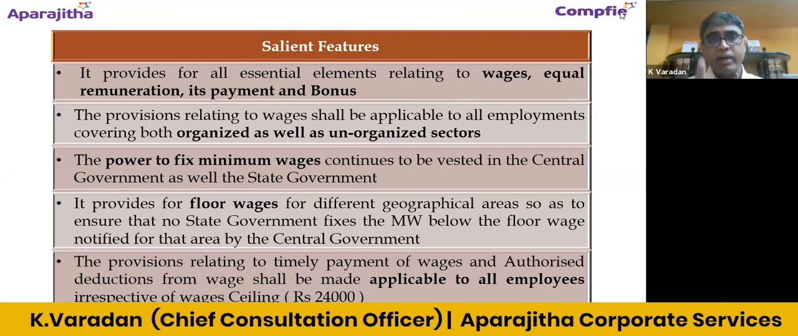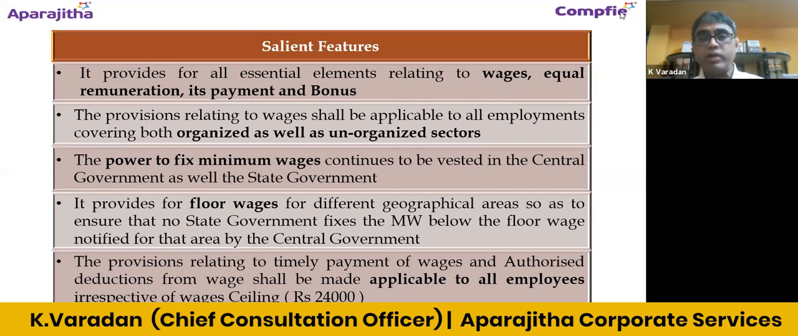Secondly, it will not be one uniform amount, a single amount. It can vary geographically. That will become the barest minimum. Subsequently, the minimum wages are to be fixed by the appropriate governments, and that cannot go below the floor wages fixed by the central government. So indirectly, wages cannot go below the floor wages fixed by the central government. That is how the statutory mandate is now coming.